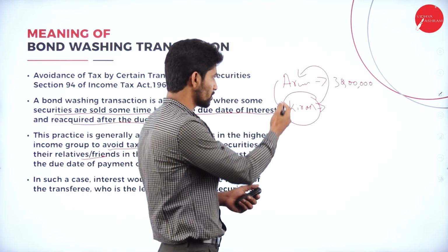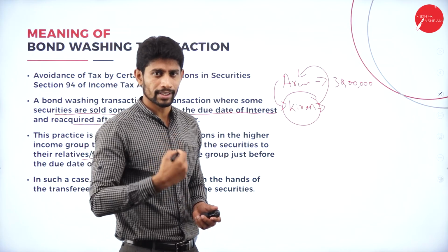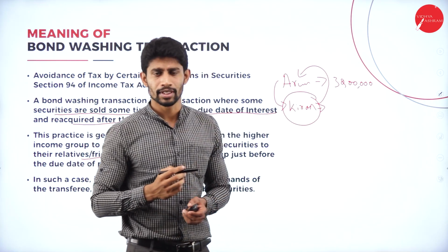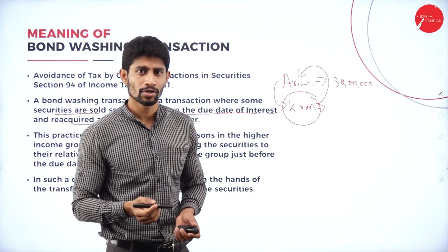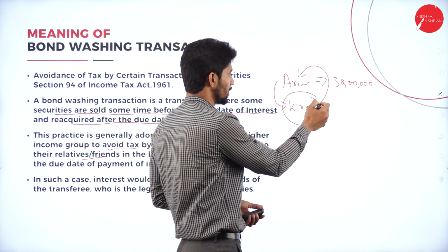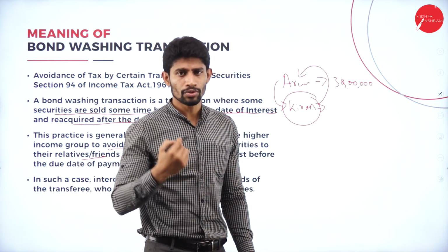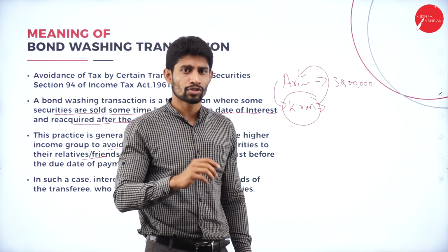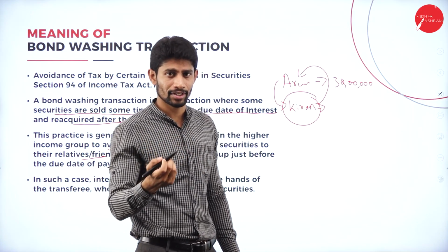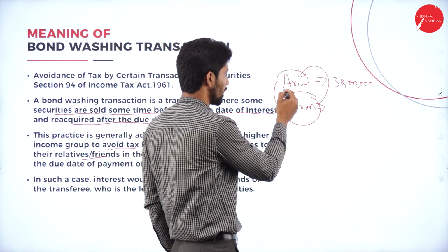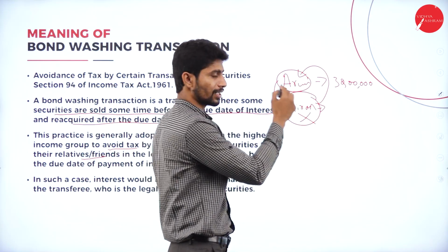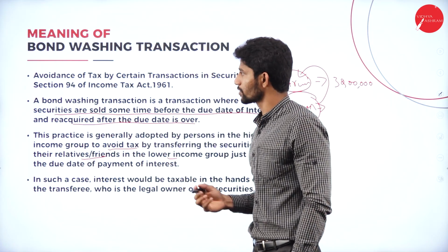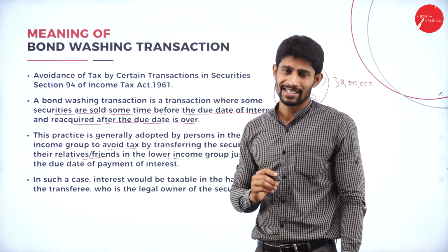For example, again I'll give the same example. What I did as Arun, I transferred the securities to Mr. Kiran. After the due date of interest, I again transferred it from Kiran's account to my account. Now, if the authority comes to know that I did this transaction just to avoid the tax, then I am supposed to pay the tax to the government, not Mr. Kiran. This kind of activity is called a bond washing transaction.